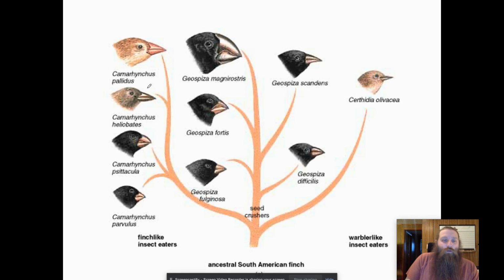beaks. So, if you're going to eat insects, you probably need a sharp beak. You can fit in little holes in the trees and between the leaves and that kind of thing. But if you're going to eat seeds, you probably need a larger beak that is capable of crushing things. As he looked back and found different examples of preserved finches, he was able to connect how they might have changed over time.